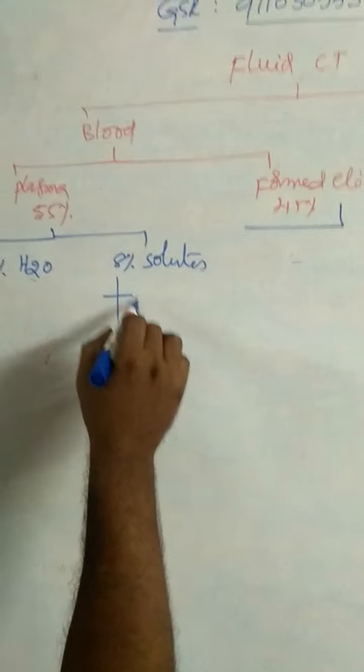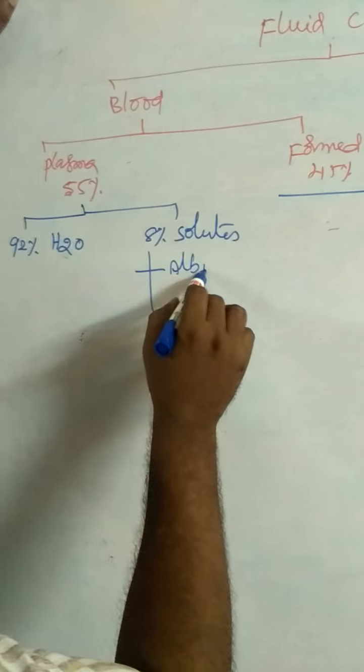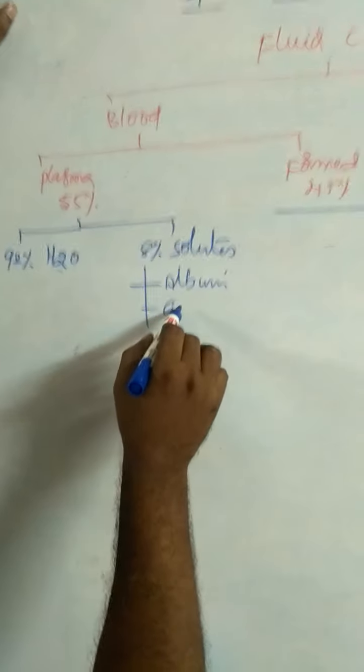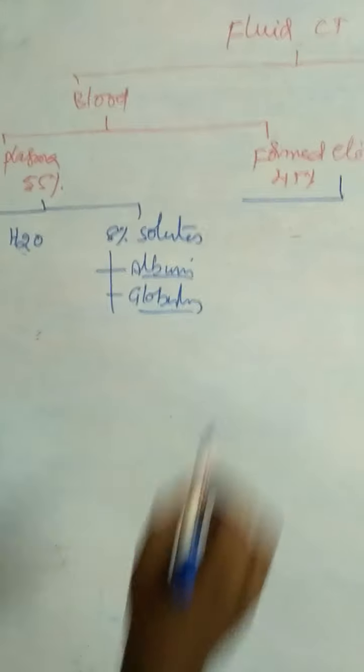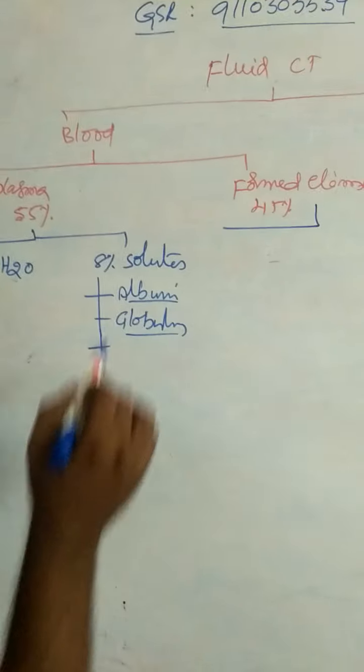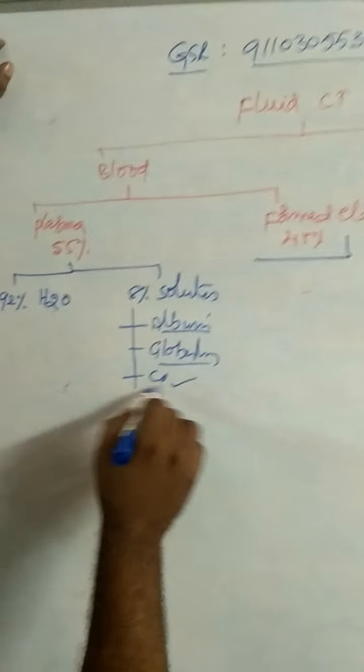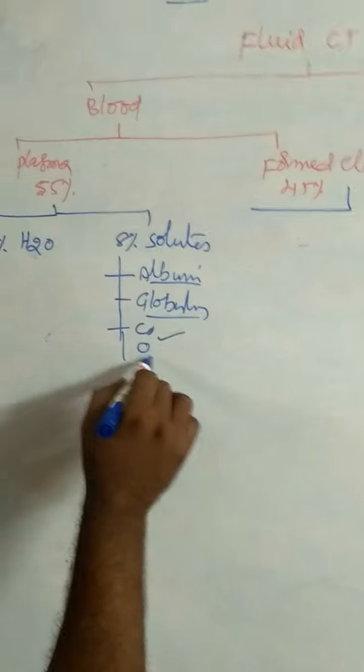Solutes are albumin, globulin, and gases are O2 and CO2.